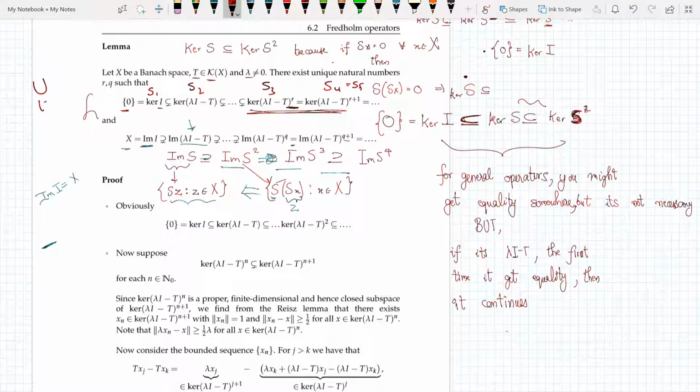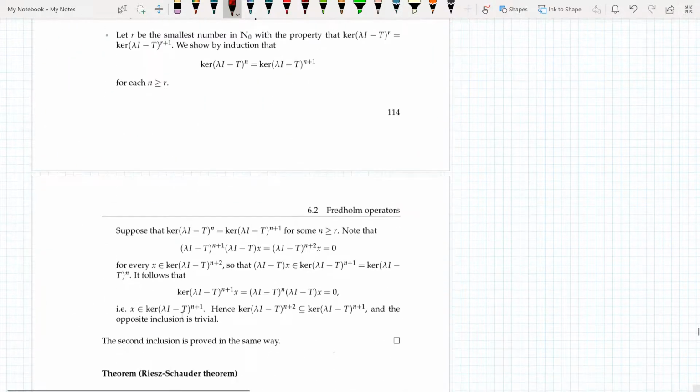So if I take an infinite union, i equals 1 to infinity, of the kernel of (λI − T)^i, only up to r are distinct. So I can just write that this is equal to the kernel of (λI − T)^r, because after r this set is the same. It's as simple as writing the union of A and A, which is still the union of A. So that is the logic behind that.